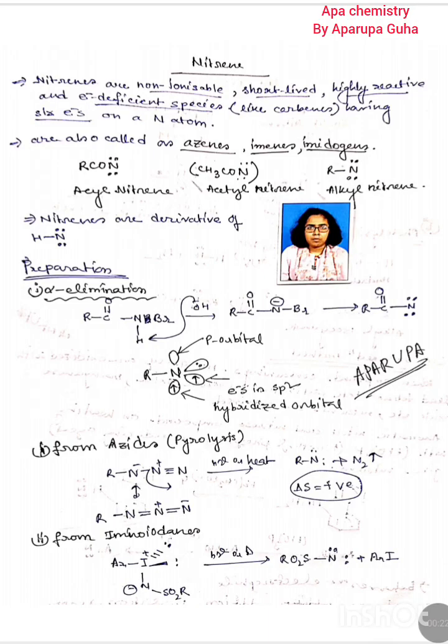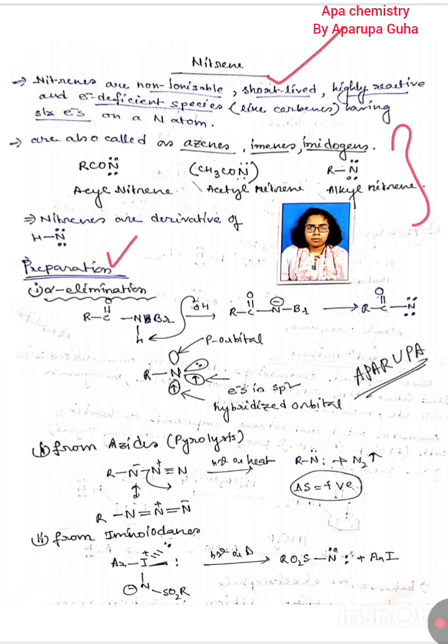So today I have to discuss again on nitrene. Okay. So already I discussed what is nitrene. Nitrene is an intermediate, and that is non-ionizable, short-lived, highly reactive and electron deficient, that behaves like carbene, electrophilic in nature. Okay. And I already discussed so many examples.